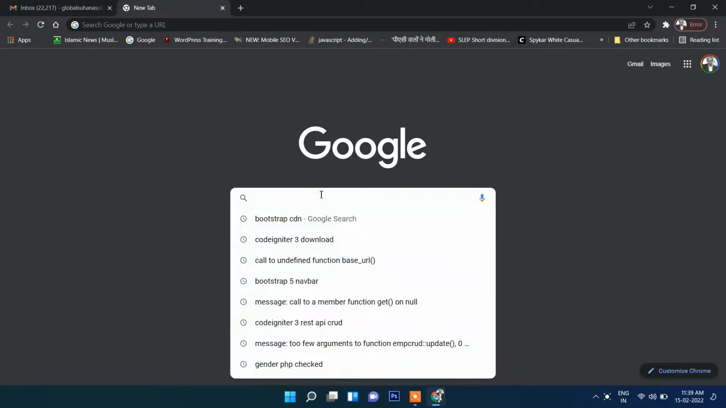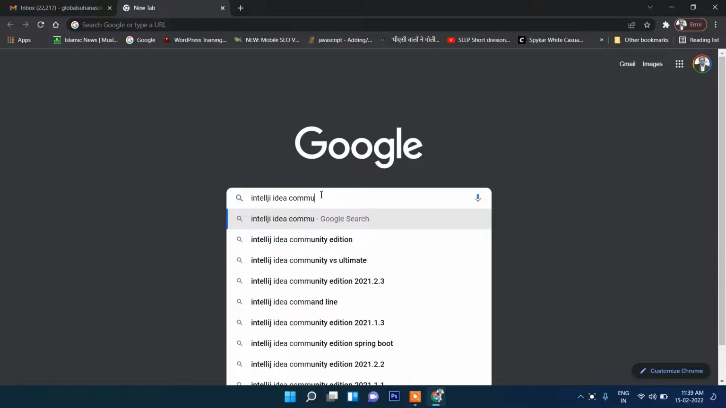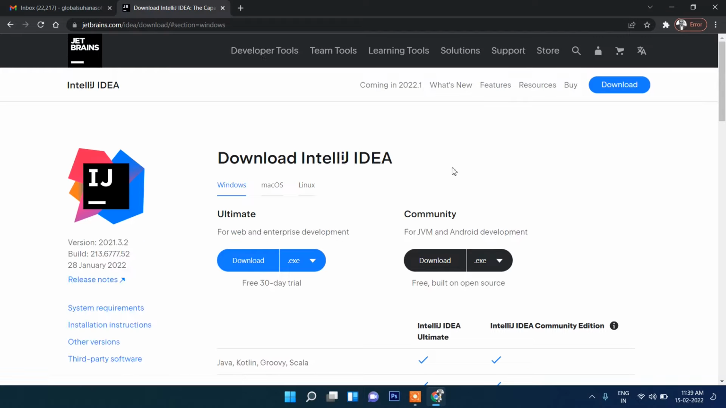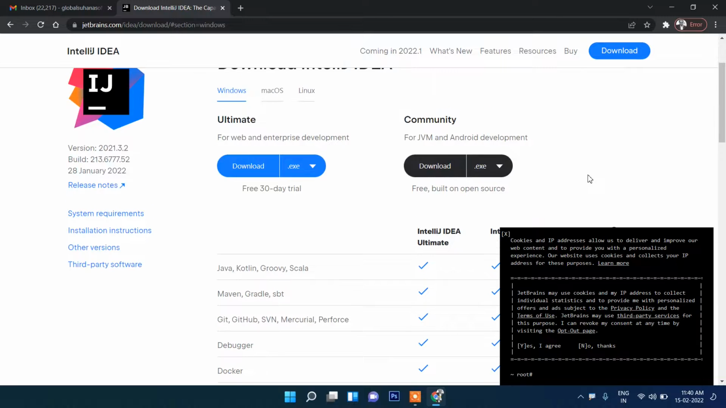We will do here IntelliJ IDEA Community Edition. Okay, we will download this. Search here, click here, and then go for second. This one. Here you can see